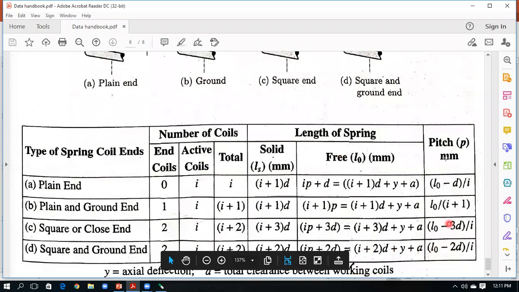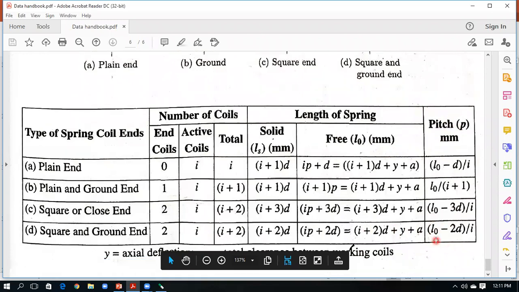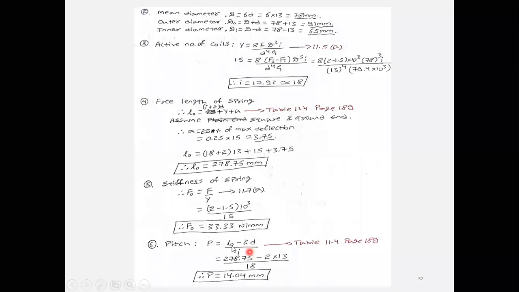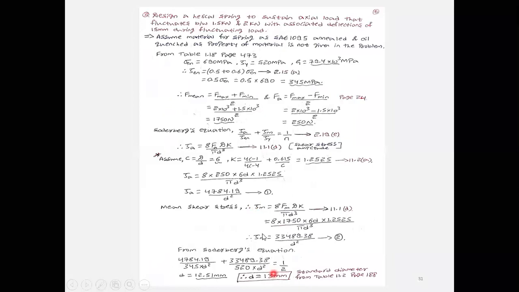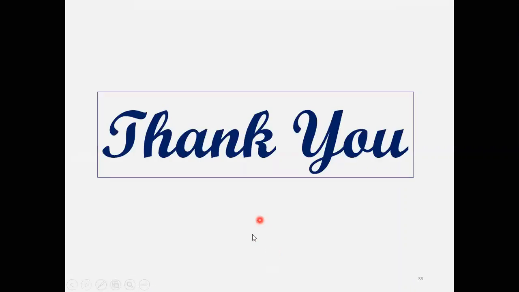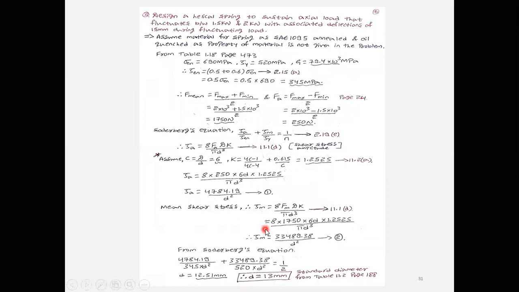Now you can see that pitch p is in mm, and this is also in mm. Pitch is equal to (L0 minus 2d) by i. L0 is the free length, which you have calculated just now. Substitute that value. Diameter is calculated as 13. Substitute that. i is calculated as 18. Substitute that. From this you will get the pitch as 14.04 mm. This is how you need to solve the problem on fluctuating load or fluctuating stresses.